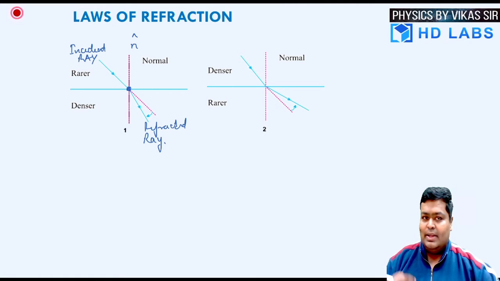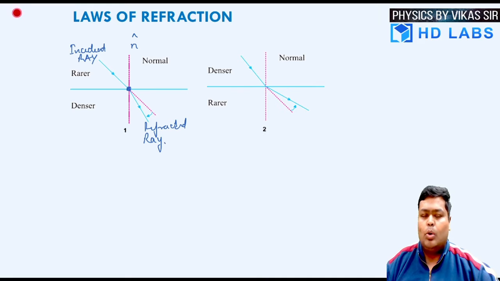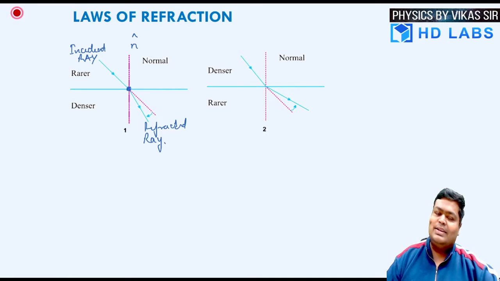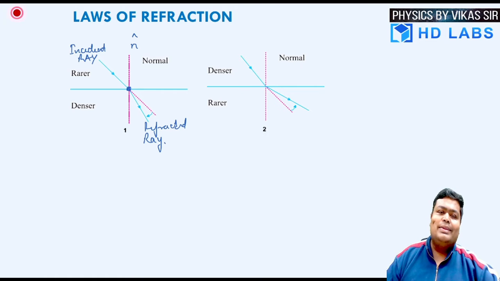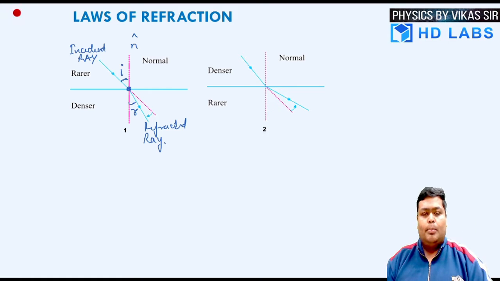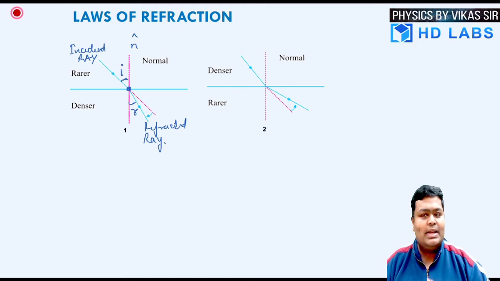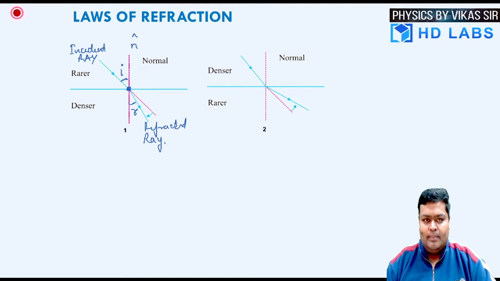Repeating again, the incident ray, the refracted ray and the normal to the point of incidence all must lie in the same plane. That's stated as law number 1. And law number 2 relates the angle with the normal. Let's say this particular angle is the angle of incidence and this particular angle is the angle of refraction. Both angles are measured with respect to the normal.